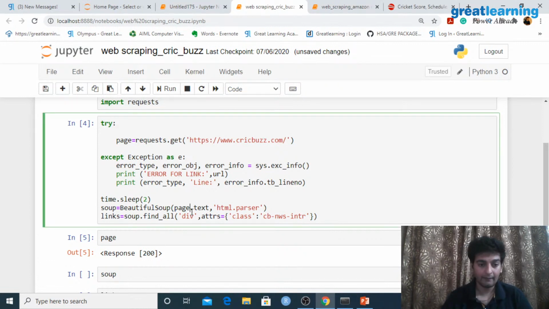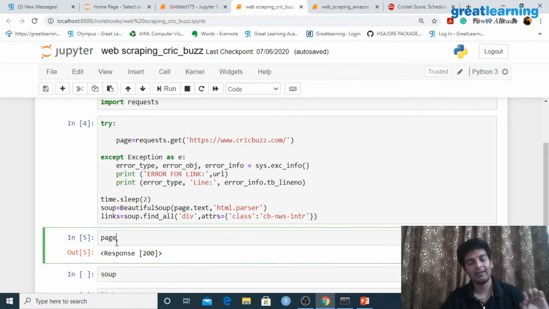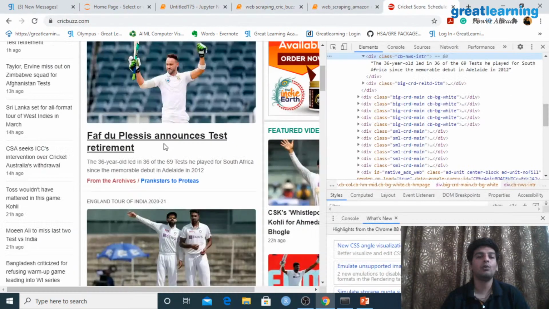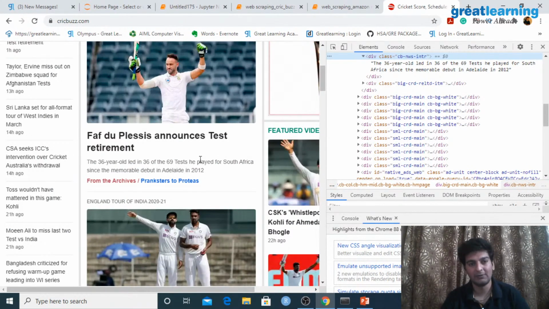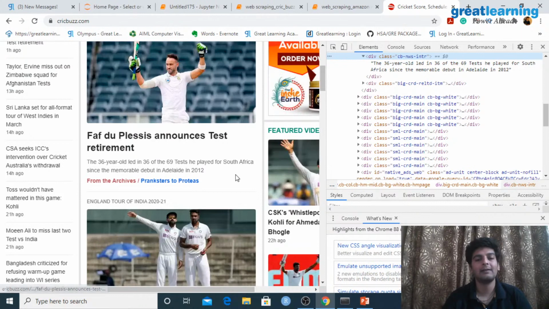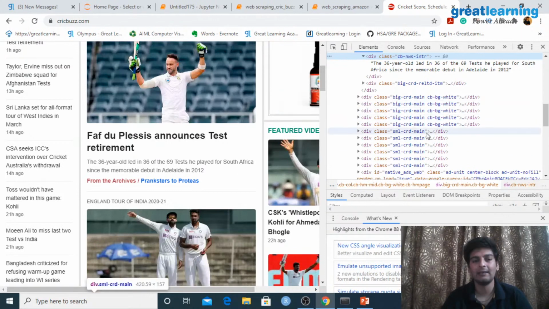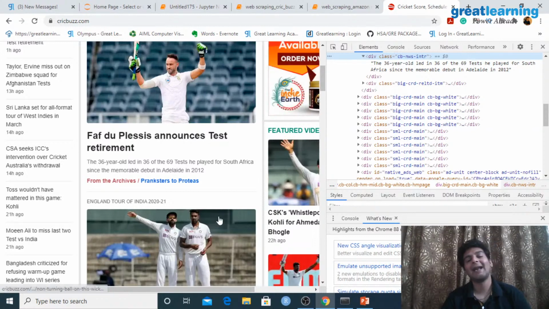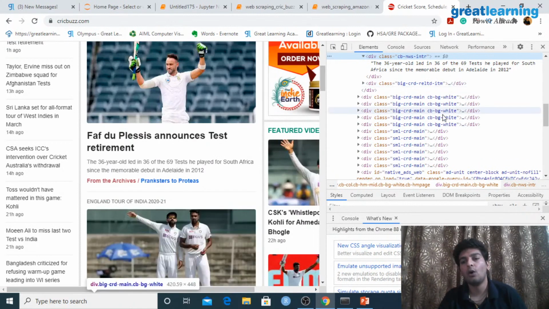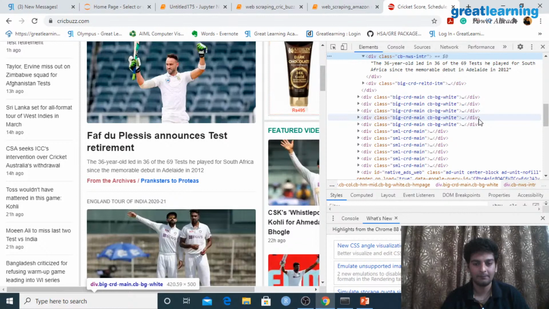Now that I've got a response and stored it in this page object, what is it that I want? I would want to extract some text from this website. So to extract text from this website, I'll just write down page.text. And what is a website composed of? A website is composed of all of these HTML tags, right? So if I would want to extract the text which is present in this website, I would have to parse this text through all of these HTML tags, isn't it?